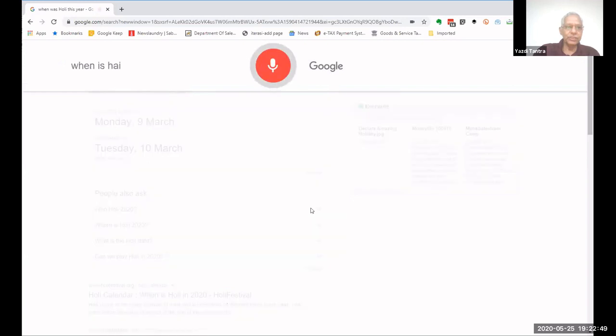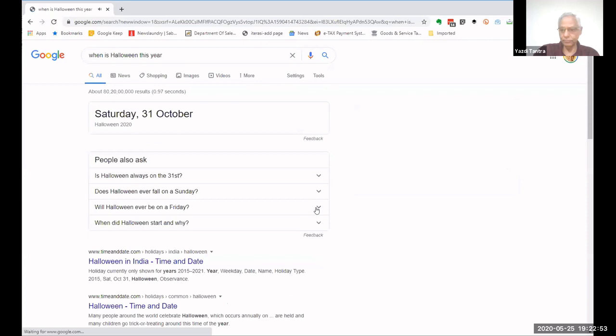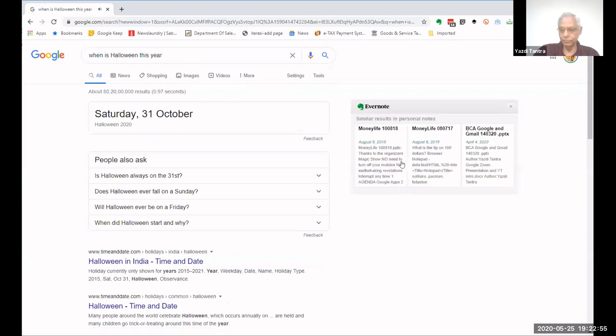When is Halloween this year? Halloween will be on Saturday, the 31st of October 2020. Yeah, just sometimes Google is a lady, so sometimes she is moody, sometimes she doesn't answer orally. But mostly if it is a one-line answer, she answers orally. Okay, so let us see any other festival. Any other festival you would like to ask?